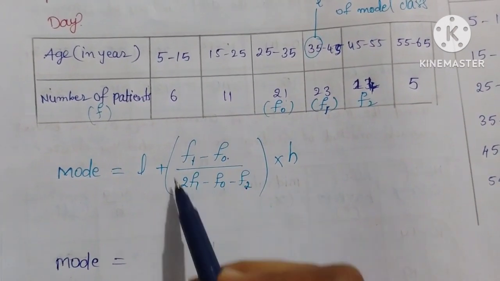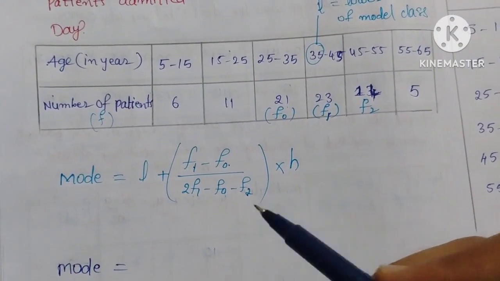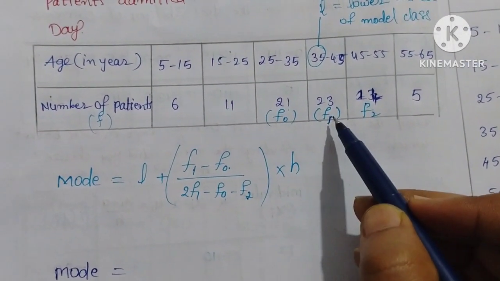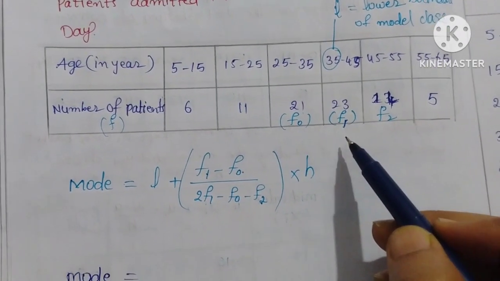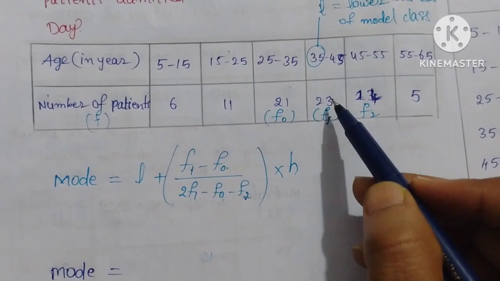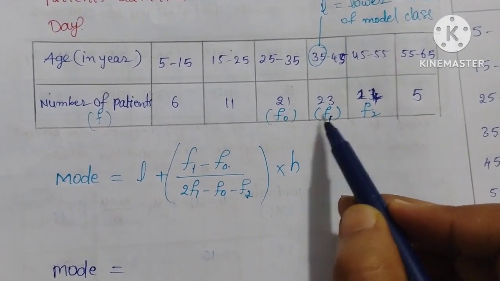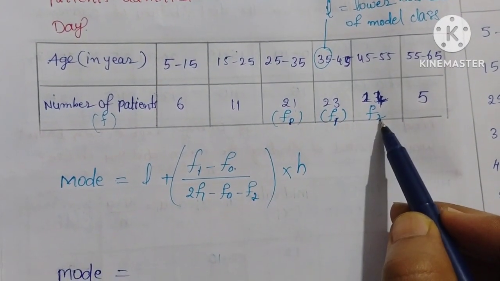This is very important. In the given frequency, the highest one we have to take as F1. The highest frequency we call the modal class frequency. So 23 is the frequency of this modal class. Then the preceding value you take as F0, and the succeeding value you take as F2.